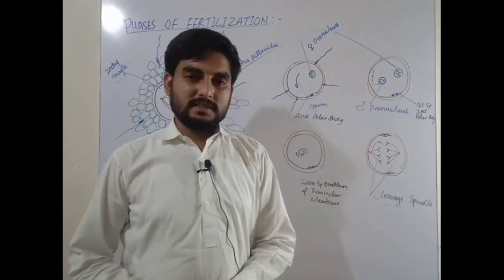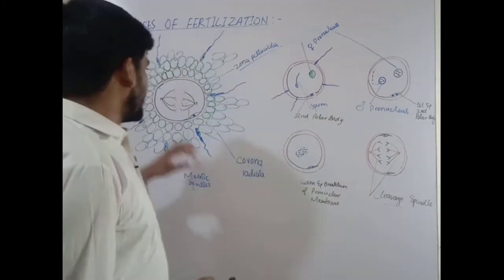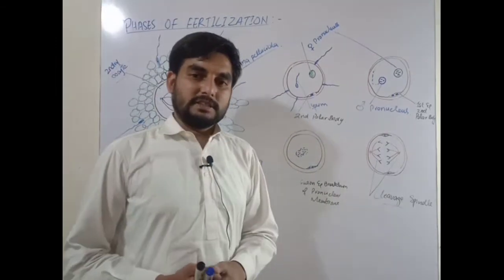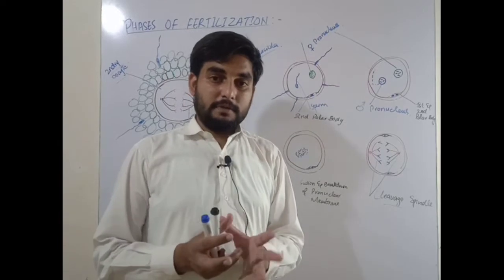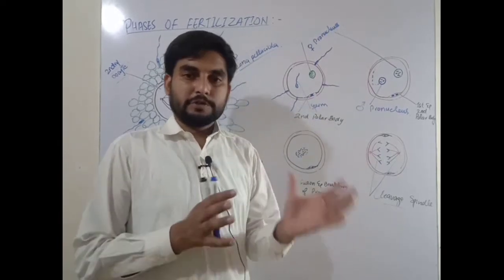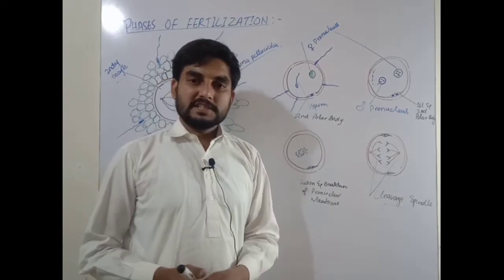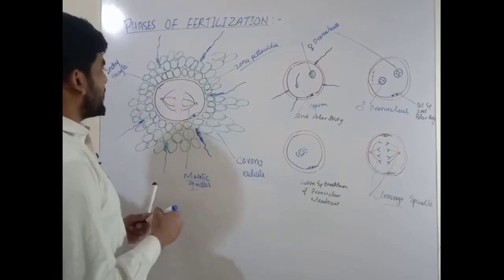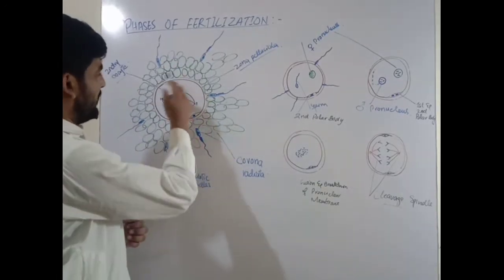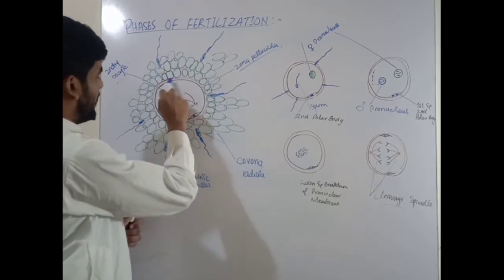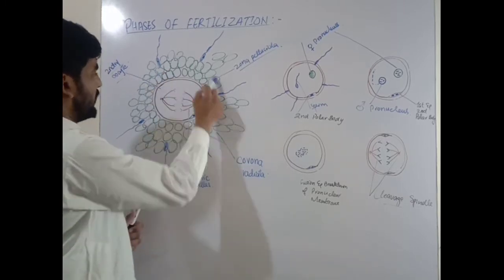Chemical signals are secreted by the secondary oocyte and the follicular cells. These chemical signals guide the capacitated sperms towards the uterine tube. Fertilization is a complex sequence of events that starts from the sperms attacking the secondary oocyte, containing a layer of zona pellucida and the corona radiata.